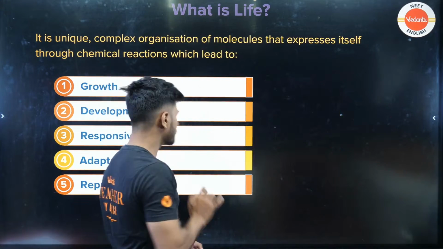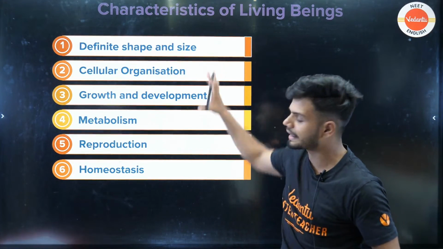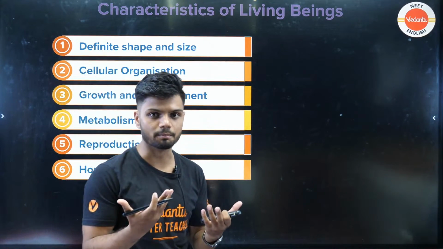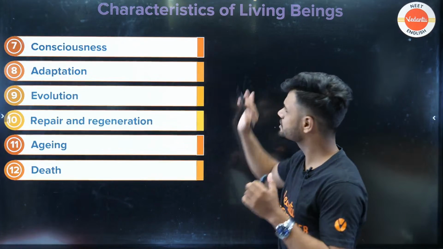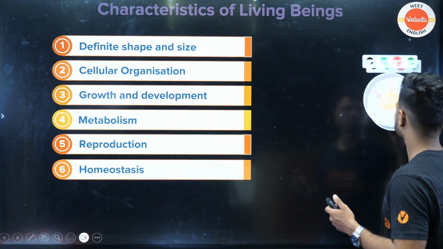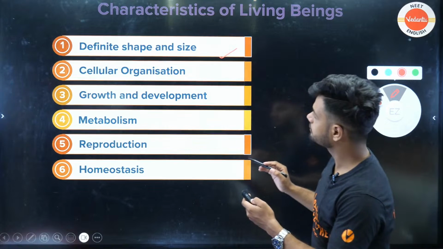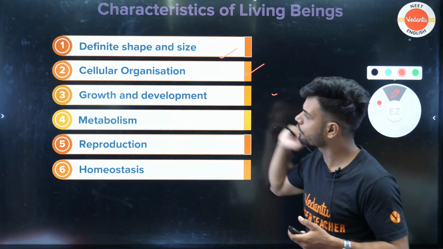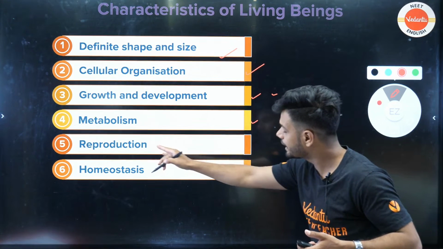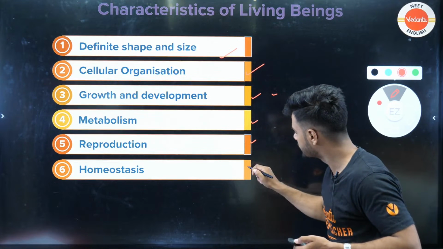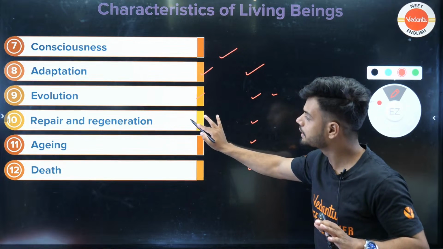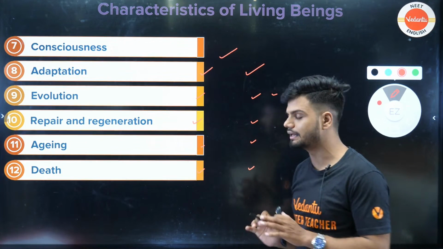If you open your NCERT, there are different characters of a particular organism. For example, an organism will have definite shape and size. It will show cellular organization. It will show growth and development. It will have metabolism. It will undergo reproduction as well as homeostasis. Then we have consciousness, adaptation, evolution, repair and regeneration, aging, and finally death.